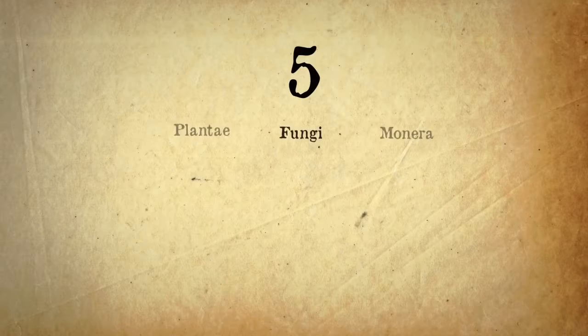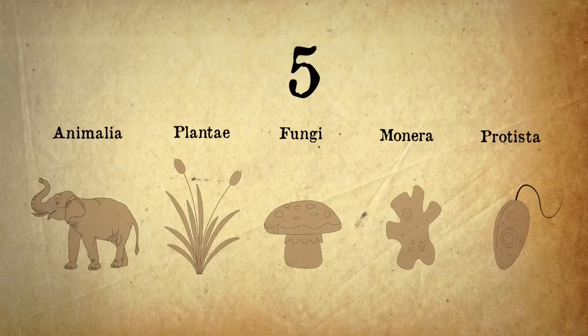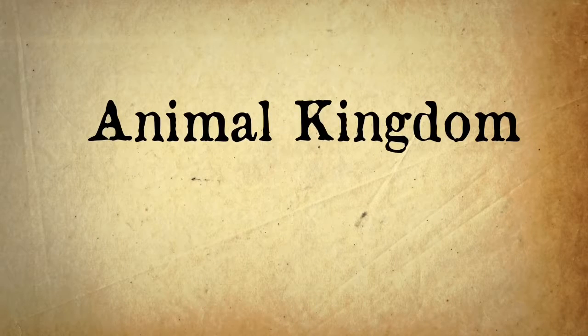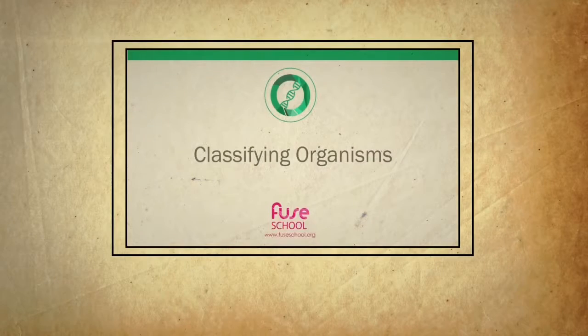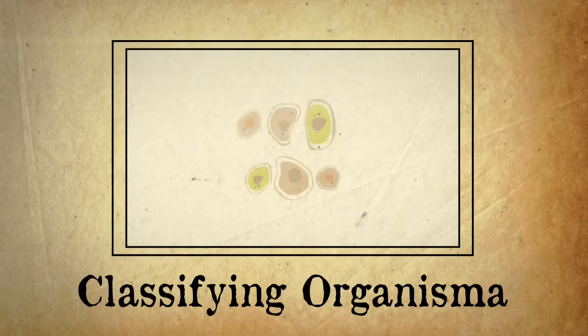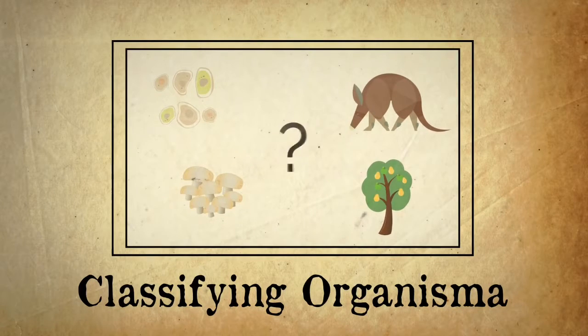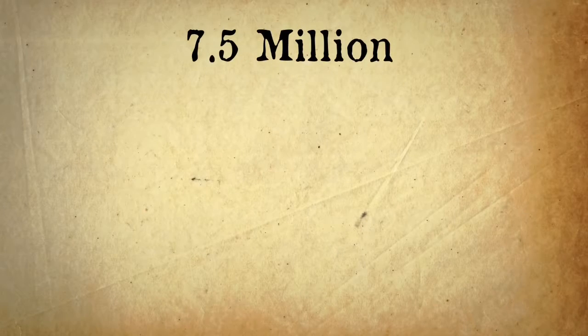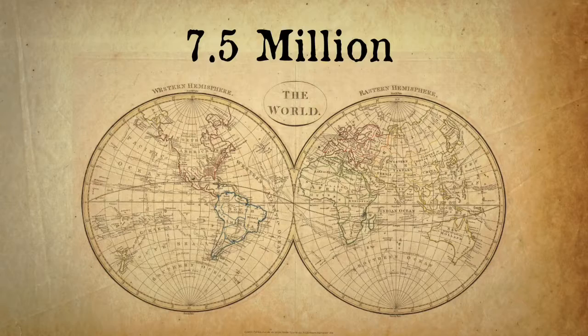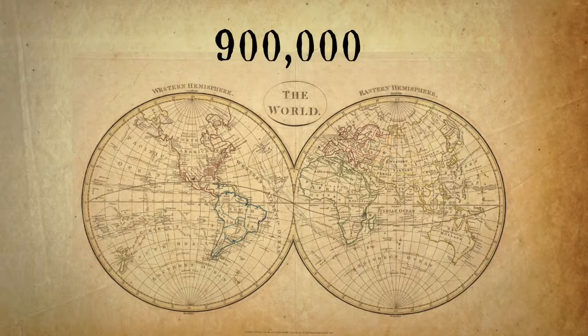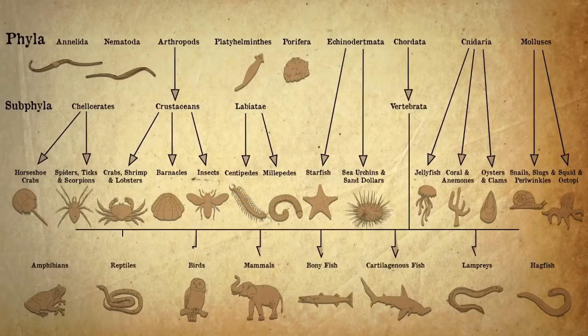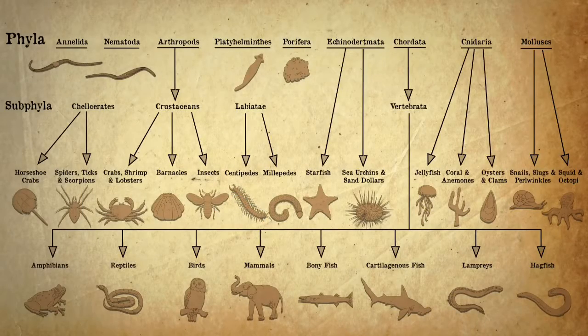All living things are grouped into 5 kingdoms. And in this video, we're going to look at the animal kingdom in more detail. Before we start, you may want to watch our video on classifying organisms first to remind yourself of kingdom, phyla, class, order, family, genus, and species. There are thought to be over 7.5 million species of animal on planet Earth, of which 900,000 have been described. These are arranged into over 30 phyla, of which these are the 9 most common.